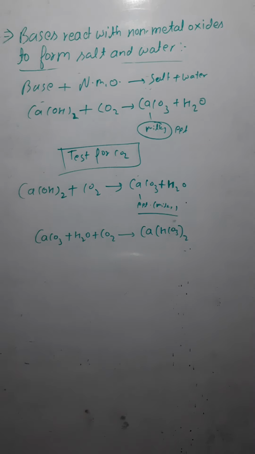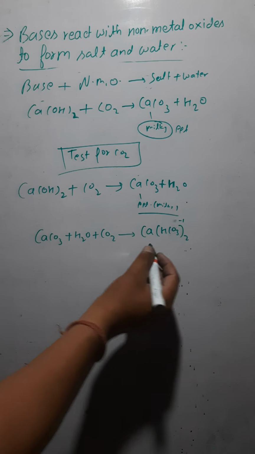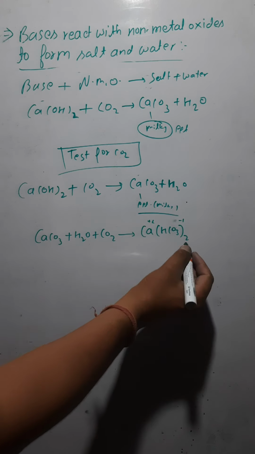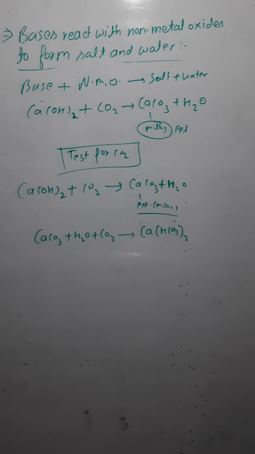Why is CaHCO3 taken twice here? Because HCO3, hydrogen carbonate, has a valency of -1, and calcium's valency is +2. That's why this 2 is here and 1 is here, isn't it? Now if you see,